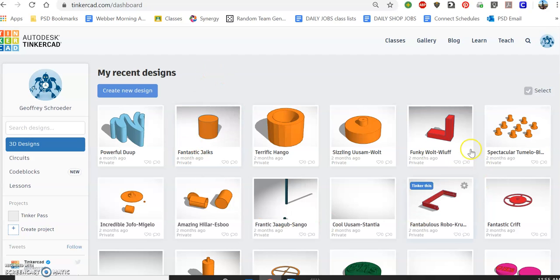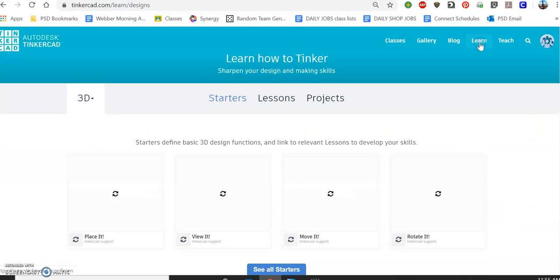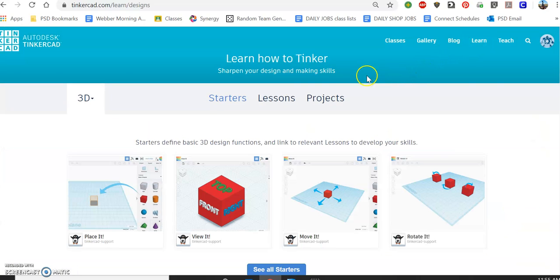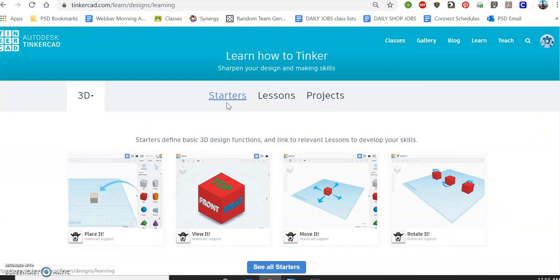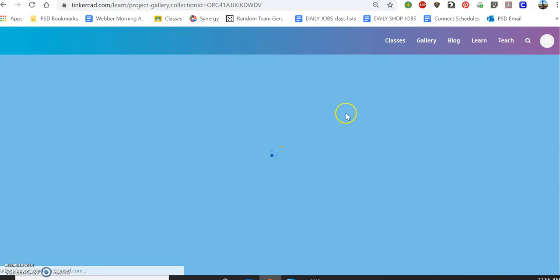Now, as you can see, I have a lot of stuff in here because I use it for my classes, but for you, you're going to have a tutorial probably automatically pop up on your screen. Go through with that tutorial and do it on your own, or you can actually go to the Learn button right here, and you can go through all of the starters. And the starters, I think there's only 8 or 9 of them.